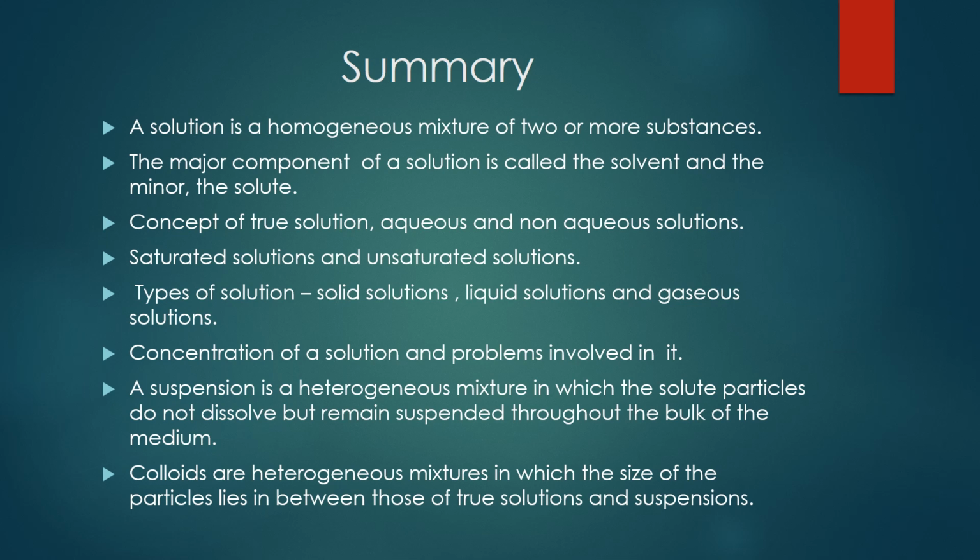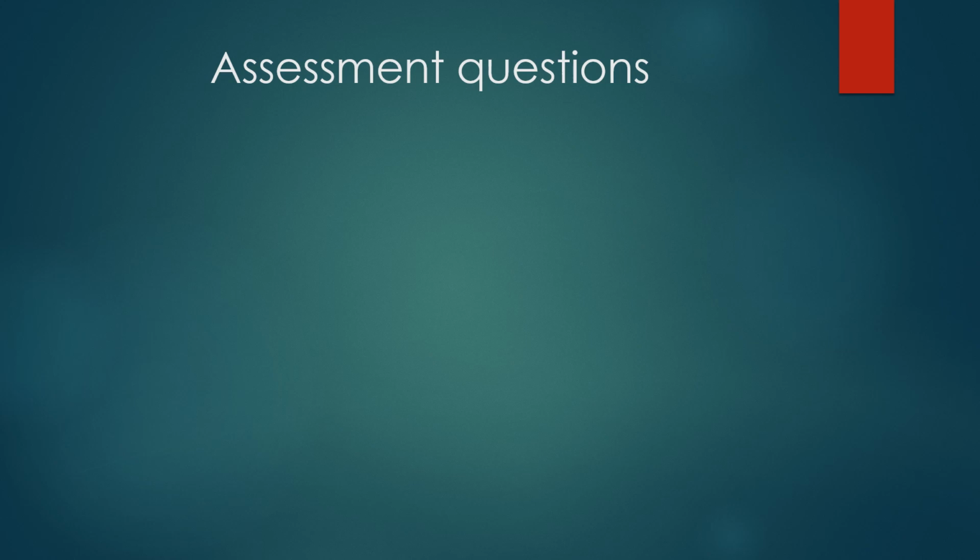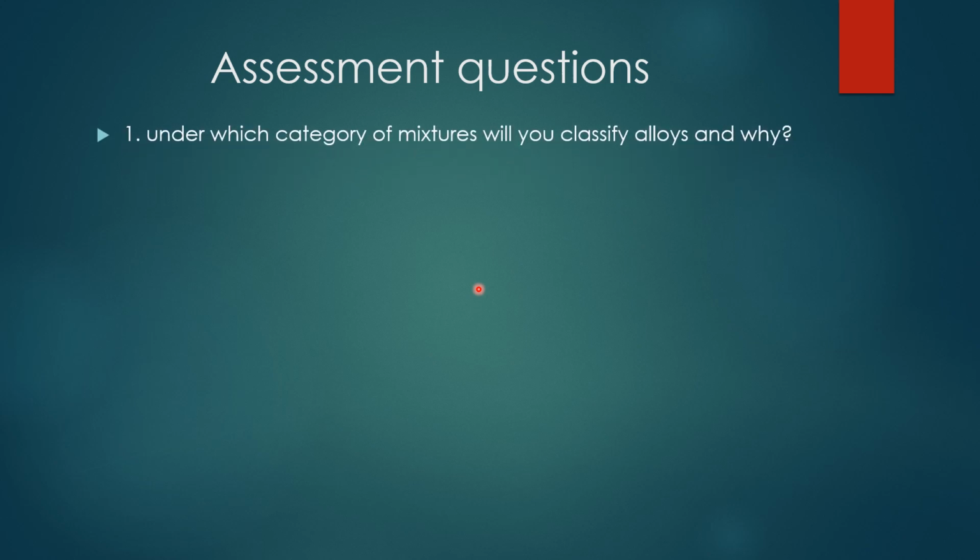Now I'll give some assessment questions. Take your rough note and copy down the questions and try to give the answers. Under which category of mixtures will you classify alloys and why?